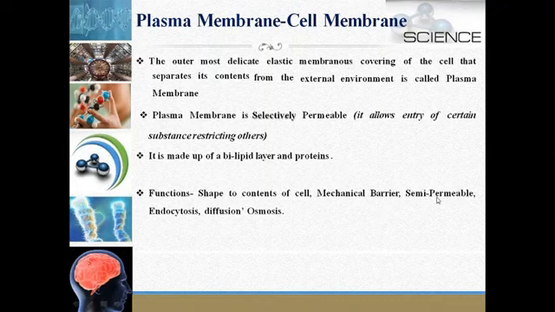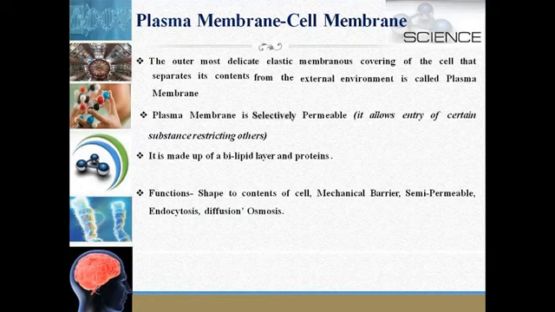Of course, we have studied that it is semi-permeable, and it is helpful in endocytosis in amoeba. So, what is endocytosis? Endocytosis is a process by which amoeba engulfs its food, and it all happens because of the flexibility of the cell membrane.